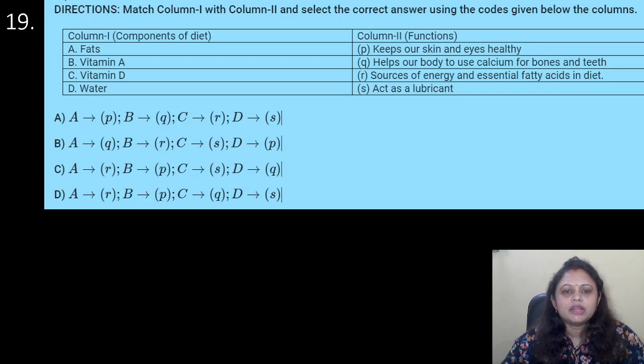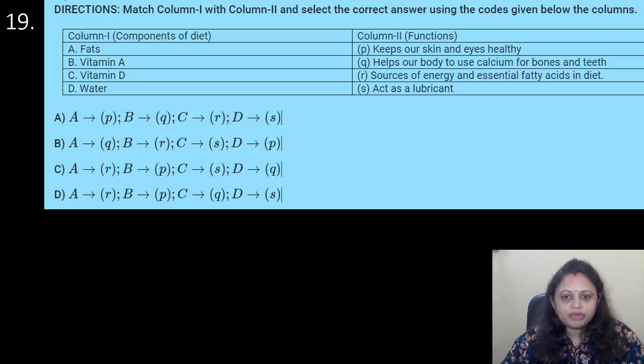Match column 1 with column 2 and select the correct answer using the codes given below the columns. Column 1, component of diet: fats, vitamin A, vitamin D, water. Column 2, functions: keep our skin and eyes healthy, helps our body to use calcium for bones and teeth, source of energy and essential fatty acids in diet, acts as a lubricant. Options are A-P, B-Q, C-R, D-S; B, A-Q, B-R, C-S, D-P; C, A-R, B-P, C-S, D-Q; D, A-R, B-P, C-Q, D-S.